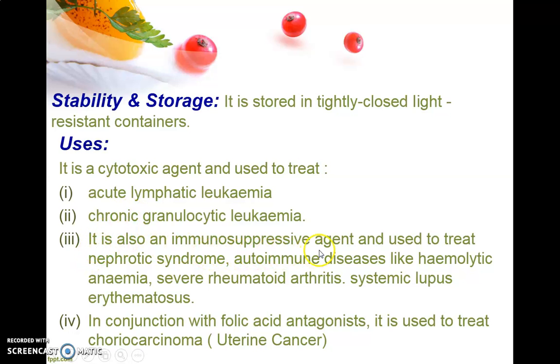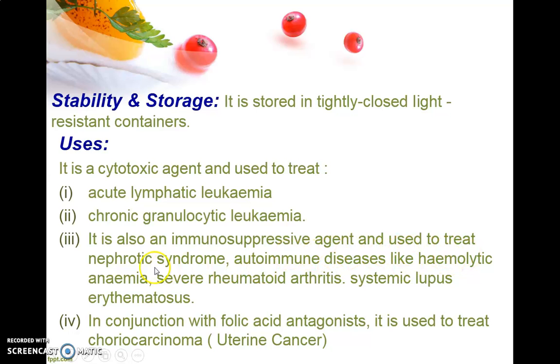It is also an immunosuppressive agent, and hence it is used in nephrotic syndrome or autoimmune disorders like hemolytic anemia, severe rheumatoid arthritis and systemic lupus erythematosus. So all these are among the uses of 6-mercaptopurine as an immunosuppressive agent.